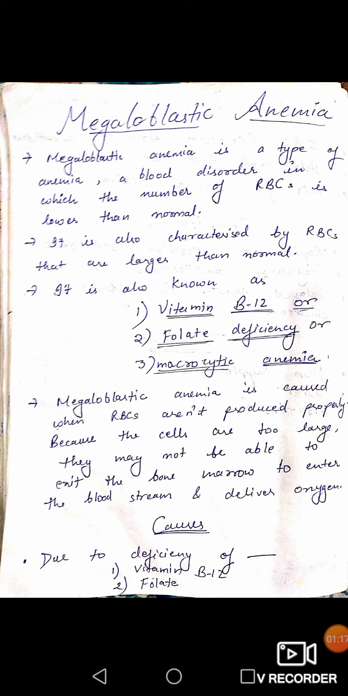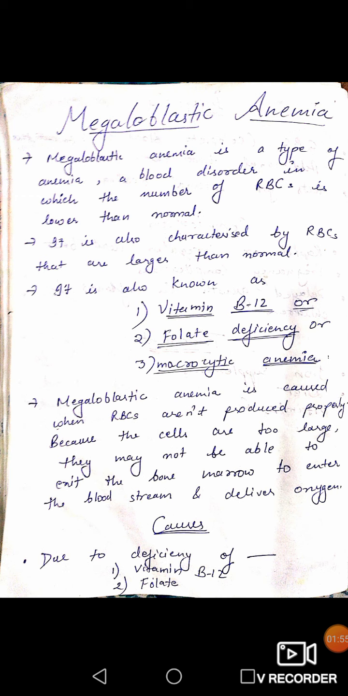Why is this megaloblastic anemia known as vitamin B12 or folate deficiency or macrocytic anemia? So we will discuss. It is known as vitamin B12 anemia because it is caused due to the deficiency of vitamin B12. It is also known as folate deficiency because it is also caused due to the folate deficiency. It is also known as macrocytic anemia because the RBC become larger in size than normal.